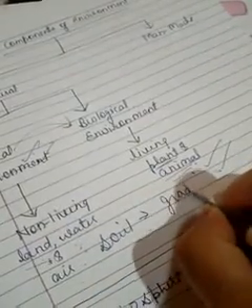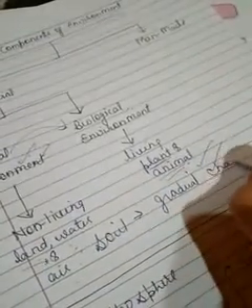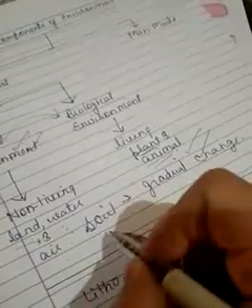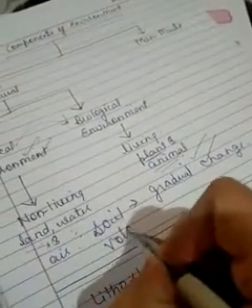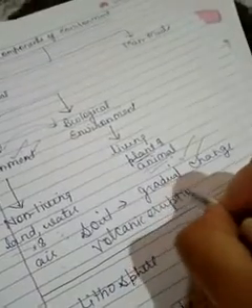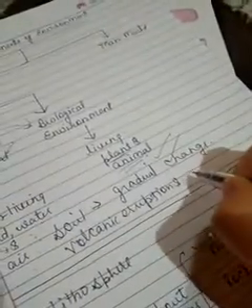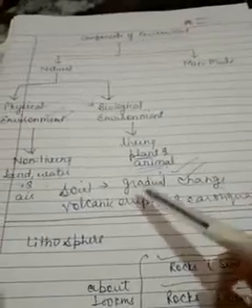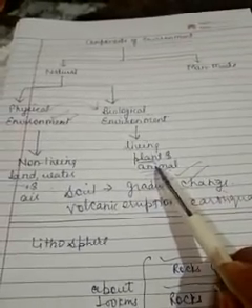But sudden change also affects. Sudden change like volcanic eruptions and earthquakes. They both are sudden changes.